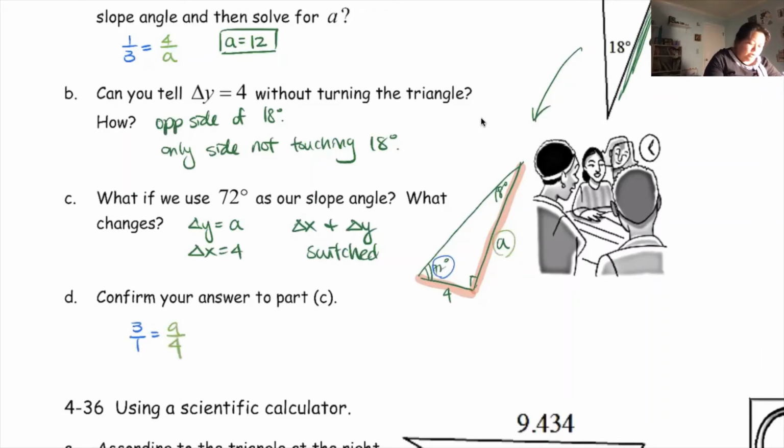Okay, so then I'm going to cross multiply and get 3 times 4 is 12 equals A times 1 is A. 12 equals A. So yes, it's the same thing. We get the same exact answer as part A. So that way our method works, and we know that we can switch our triangle. We can use a different angle in the triangle and still get the same answer, even though the ratio is a little bit different. Okay.